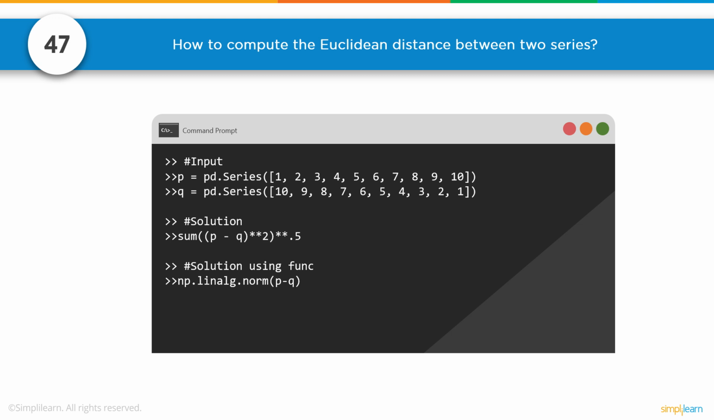And then solution 2 is the NumPy solution. So we have np.linalg.norm. That's how we're going to compute our Euclidean distance. P minus Q. Very elegant and very straightforward and easy to compute.